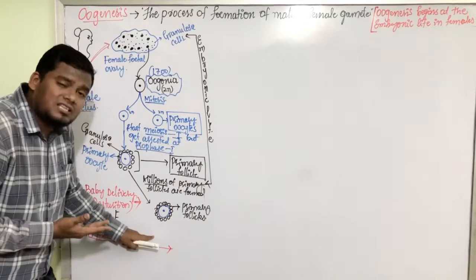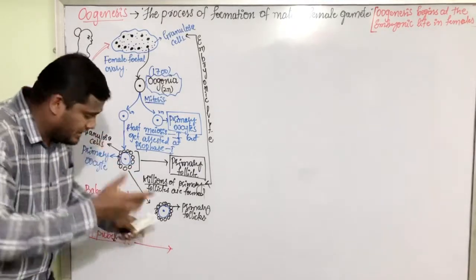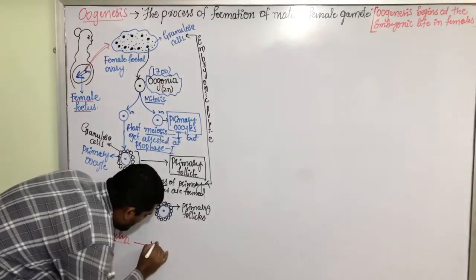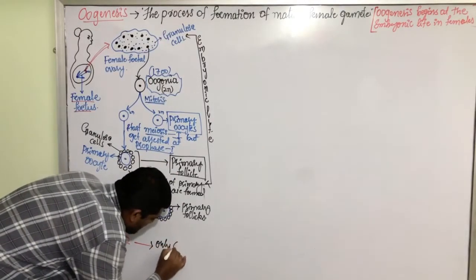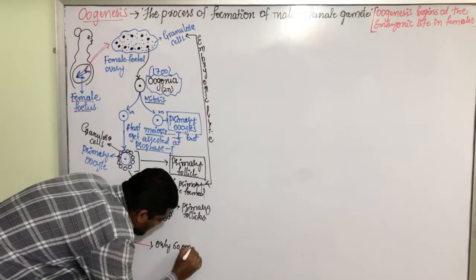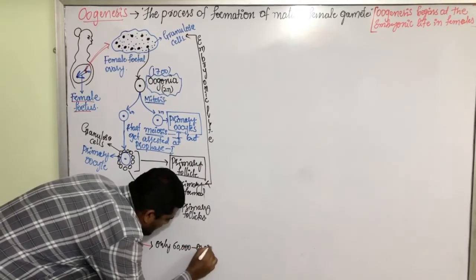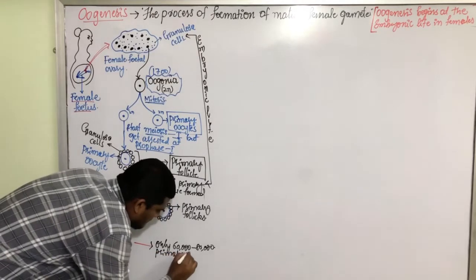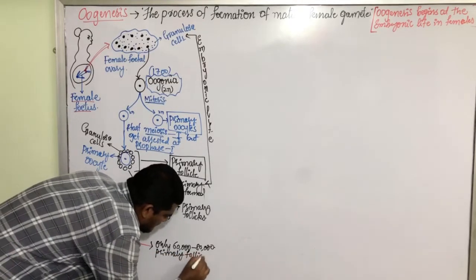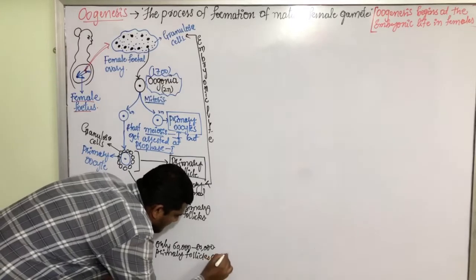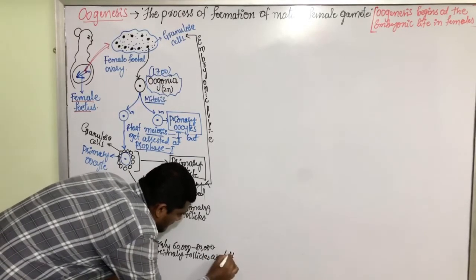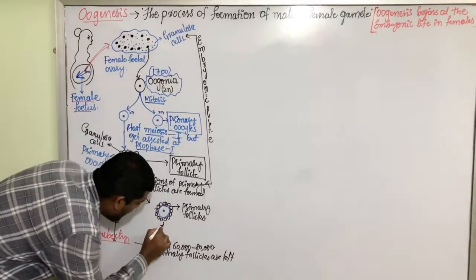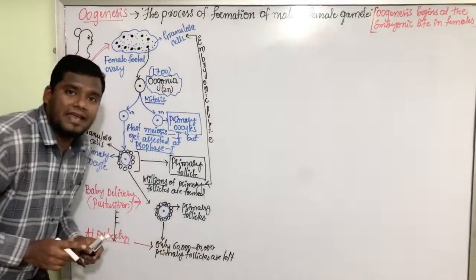At the time of her sexual maturity, only 60,000 to 80,000 primary follicles are left. That means during this period from birth to puberty,